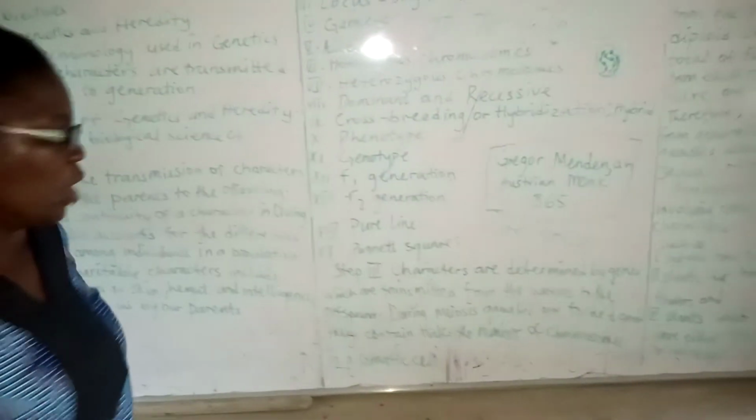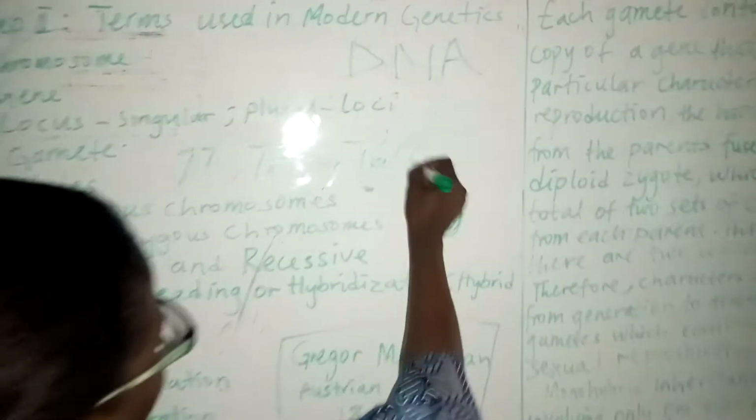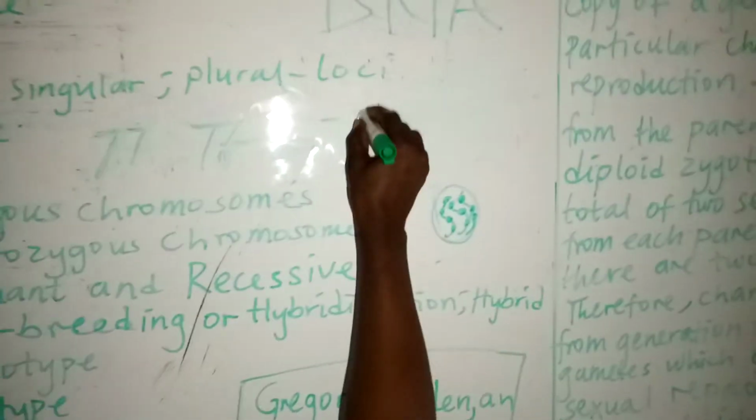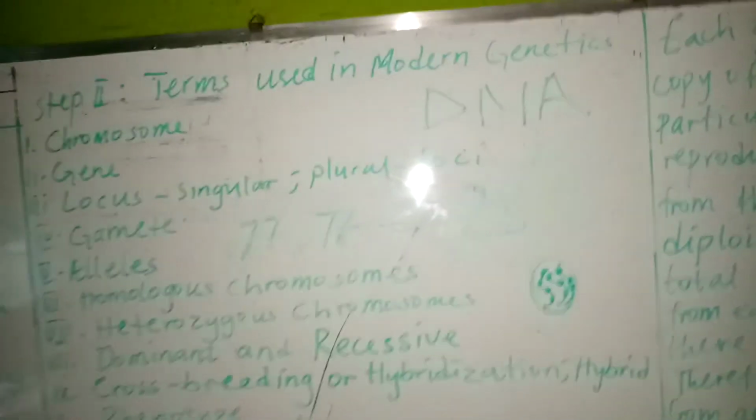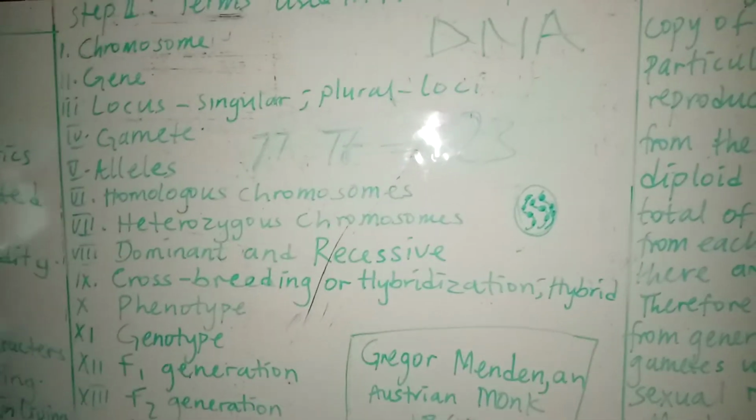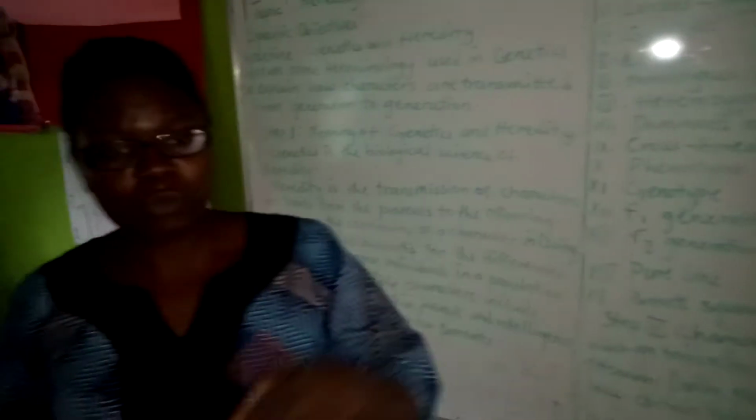We all know that in a diploid cell, the chromosomes have a total number of 46, and in a haploid cell, the chromosomes number 23. 23 in haploid, 46 in diploid. So each individual is made up of 46 chromosomes. How do you get your own 46 chromosomes? Half from your mother and half from your father.